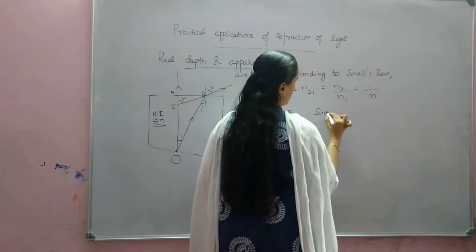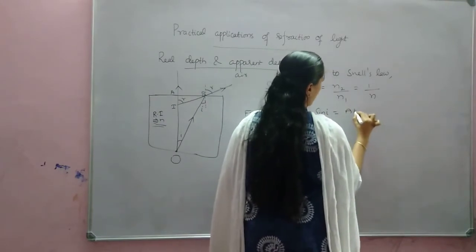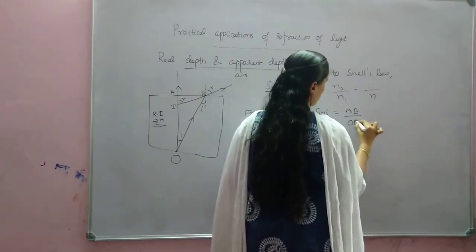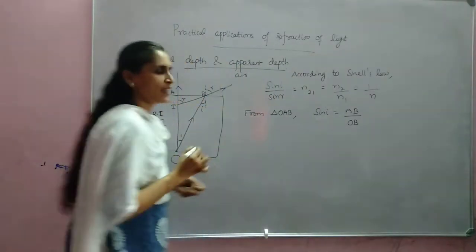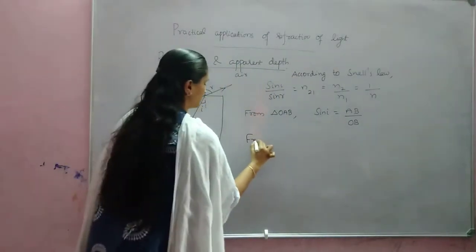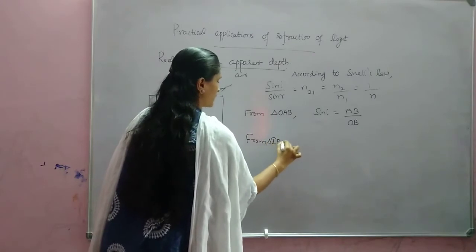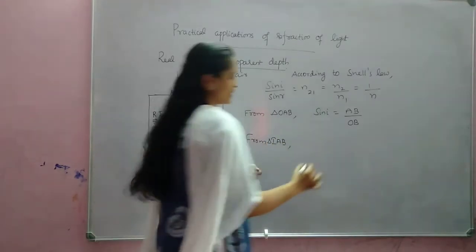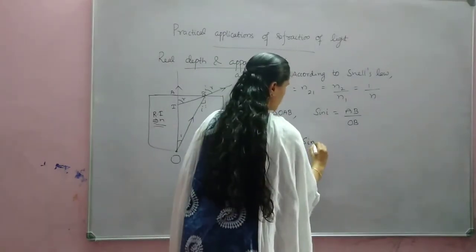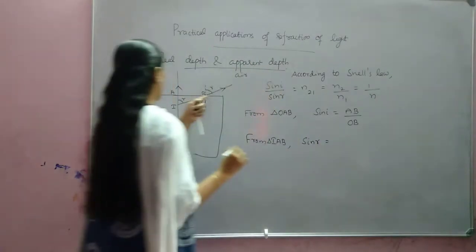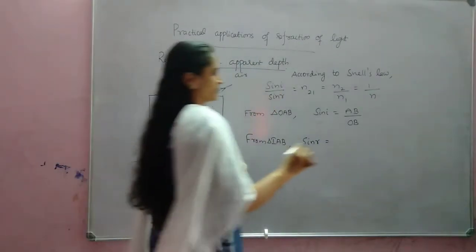Sin i is equal to AB by OB. Similarly, from triangle IAB, we can write sin r is equal to AB by IB.